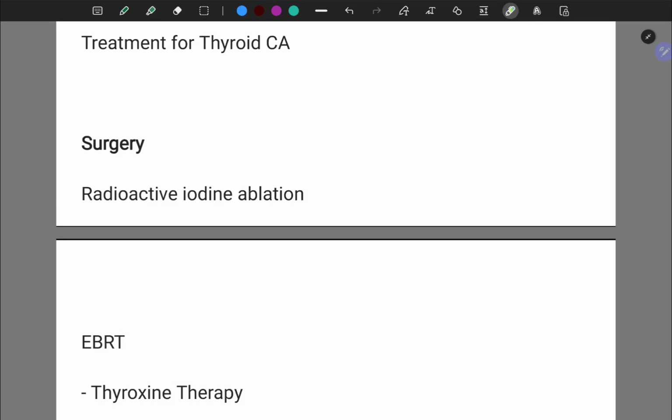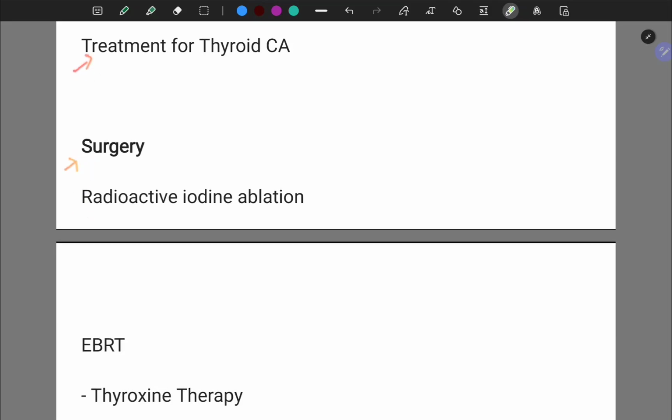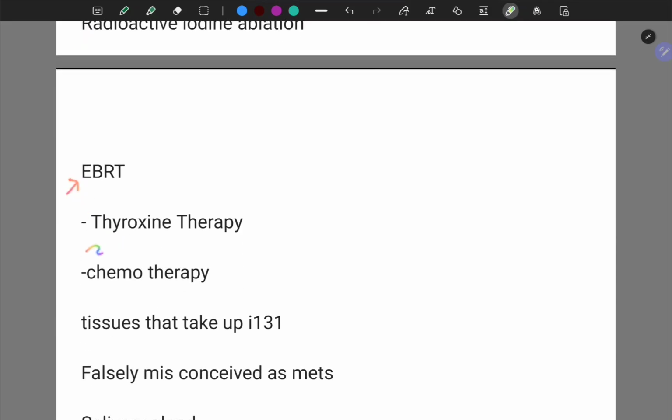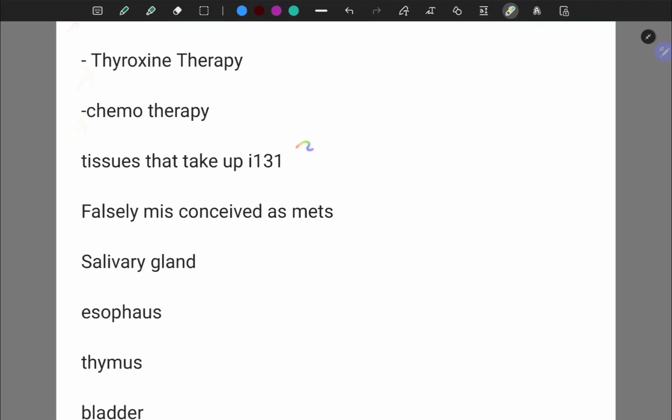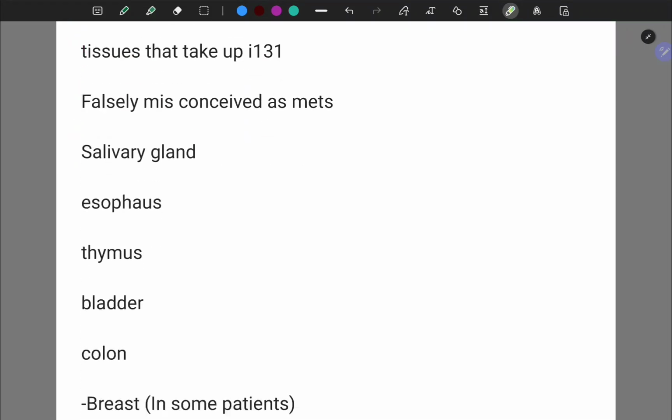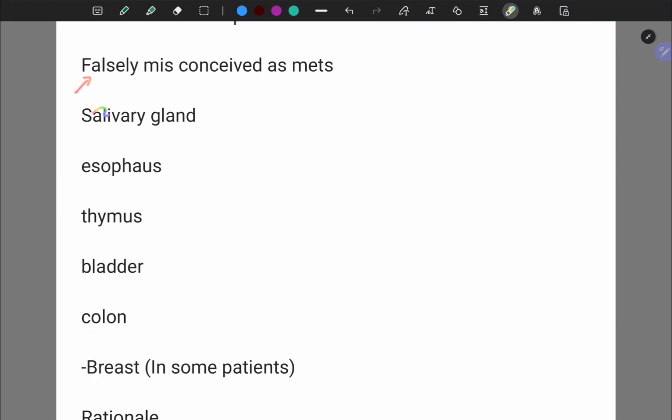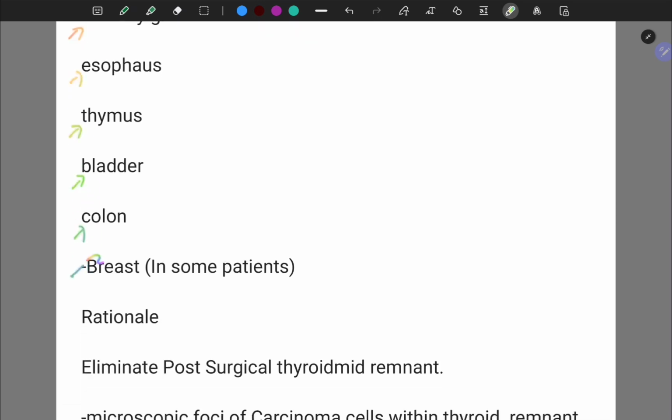So what are all the modalities of treatment for thyroid cancer? Surgery, radioactive iodine ablation, external beam radiotherapy, thyroxine therapy, chemotherapy. Tissues that take up iodine 131 and are falsely misconceived as mets include salivary gland, esophagus, thymus, bladder, colon and breast.